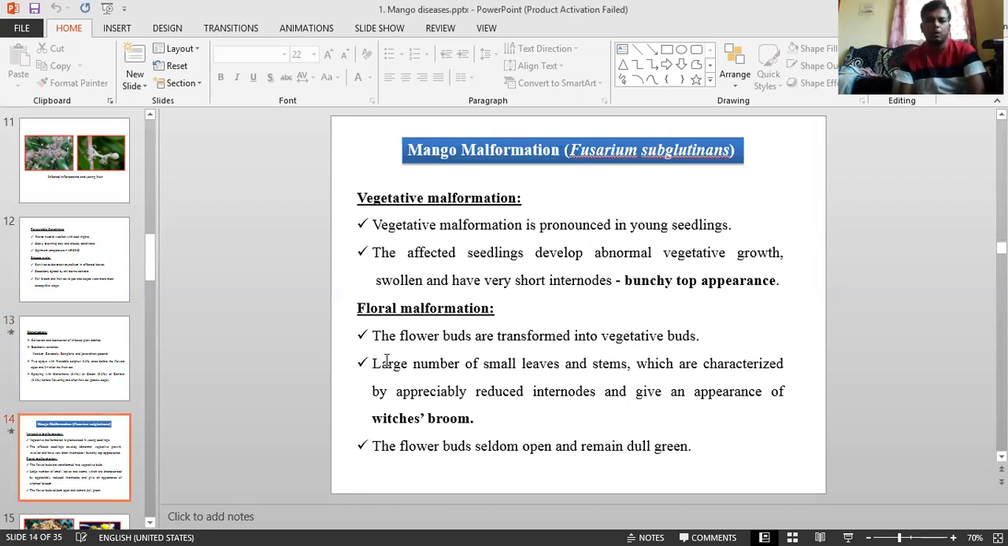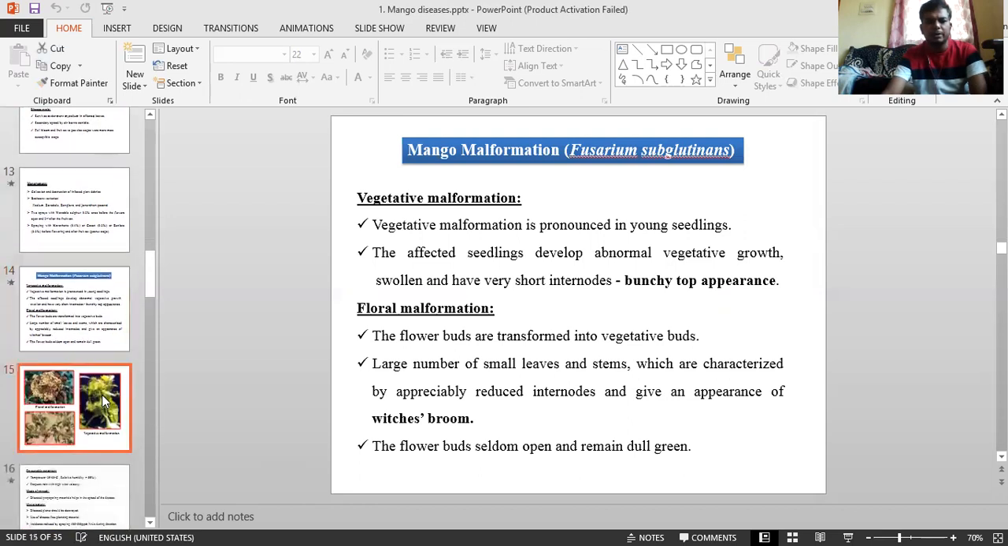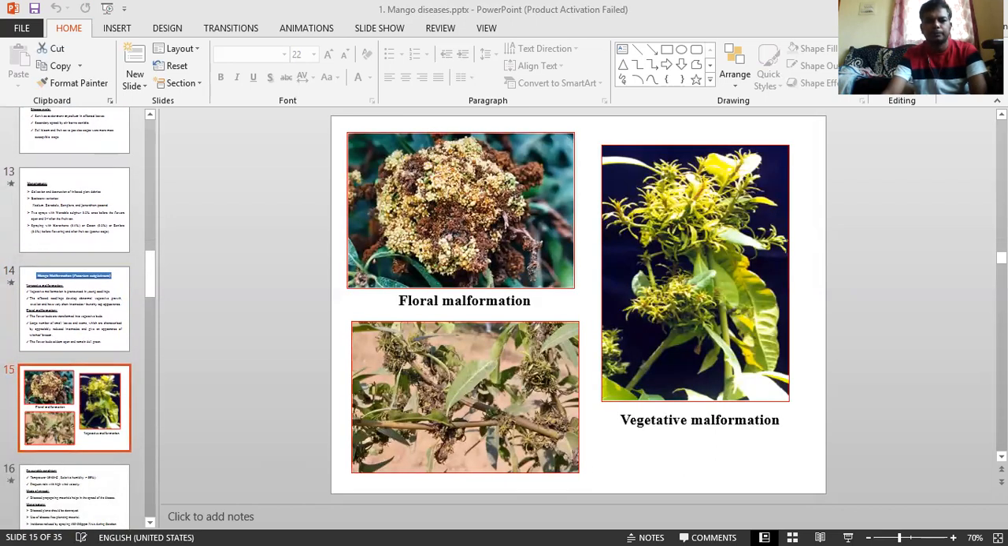I think you know this one. This is a major disease caused by Fusarium subglutinans, and there are two types of important symptoms. Coming to mango malformation, it is caused by Fusarium moniliforme variety subglutinans. Keep in mind, remember this one. This is a soil-borne disease, but how does it cause mango malformation? Although it is soil-borne, it causes malformation due to its perfect stage. The perfect stage of the Fusarium causes that.